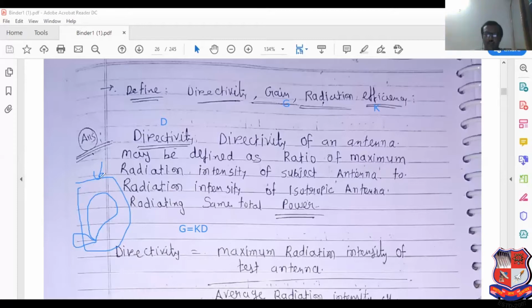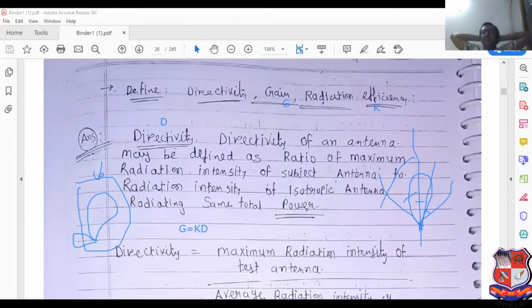So maximum radiation intensity. What is the radiation intensity? Next point: power radiated from the antenna per unit solid angle. See this, this is the radiation pattern. At each and every point with respect to this point, the angle is changed. Here the angle is changed, and here also, a different angle each time. So power radiated from the antenna per unit solid angle is known as radiation intensity.